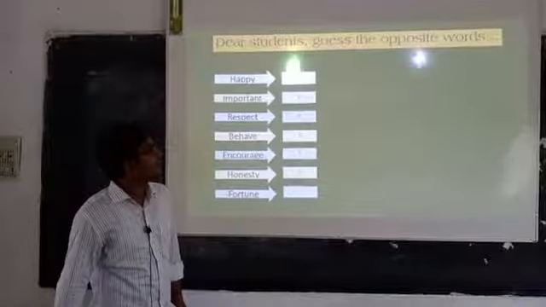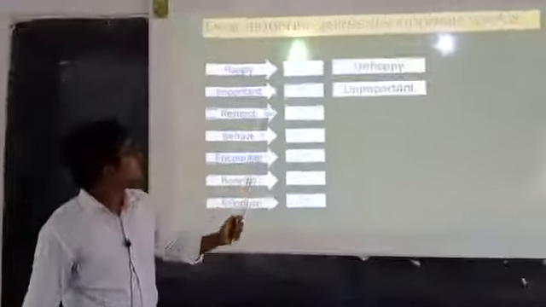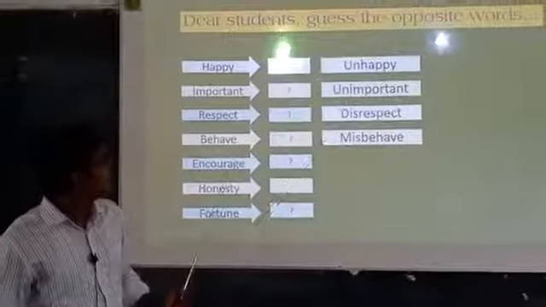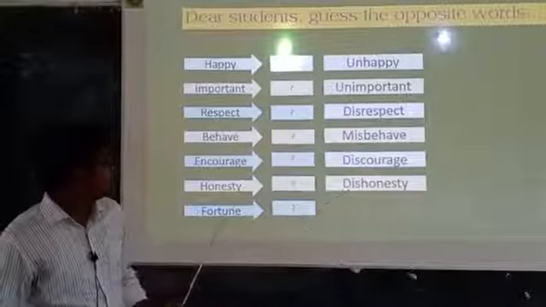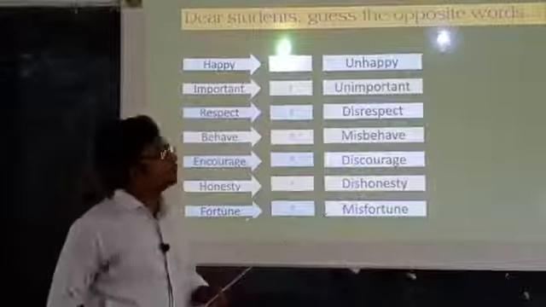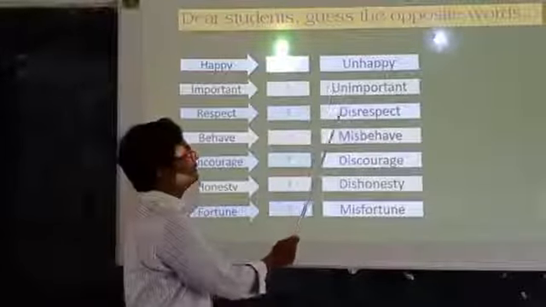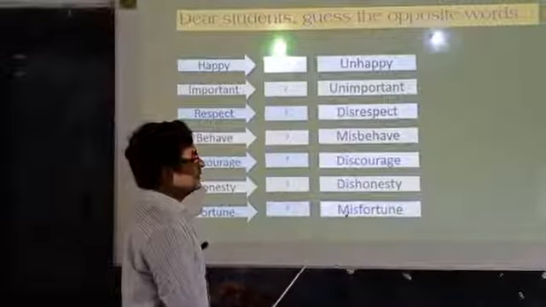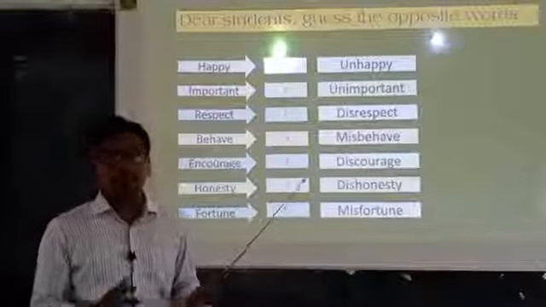Now we can see what the answers are. Happy, unhappy. Important, unimportant. Respect, disrespect. Behave, misbehave. Encourage, discourage. Honesty, dishonesty. Fortune, misfortune. So these are the opposite words, and we have made opposite words by adding UN, DIS, MIS, DIS, MIS. Okay, so by adding this group of letters, we have created these opposite words.